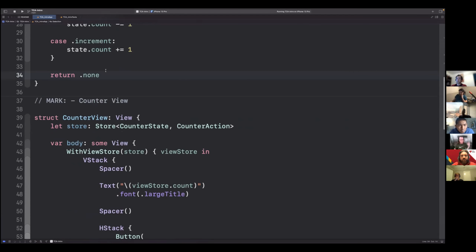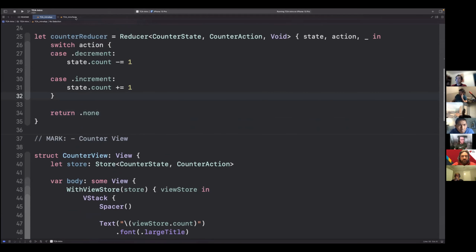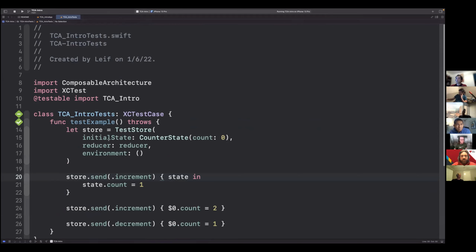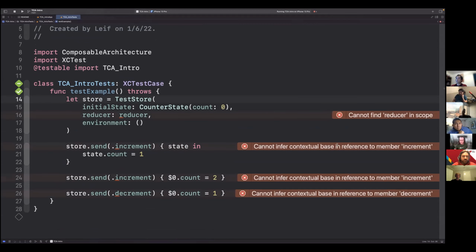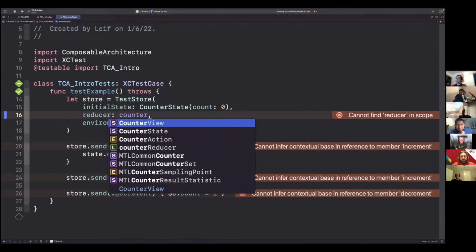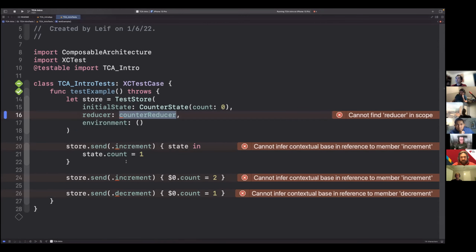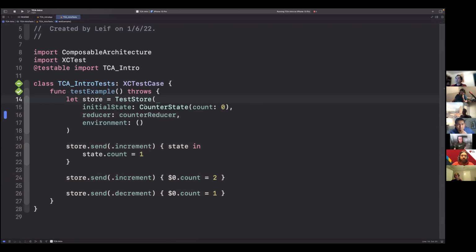Finally, we actually get to the views. But I will note that, as I said before, we can fully test after we have the reducer. We're just going to use a test store. So I have tests for this, and this says full counter reducer. I changed the name, so we'll just change this. That's good. Okay, so we have this test store. I set it with an initial state of just 0. So it starts with 0. And then I pass it the counter reducer because that's the logic.